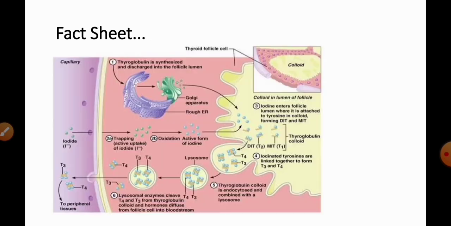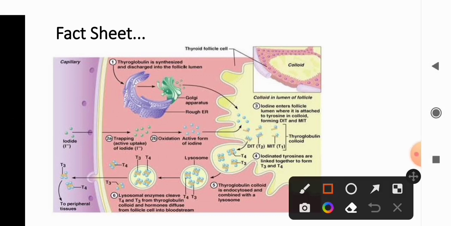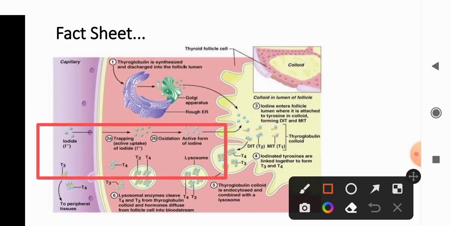Fact available for this question in form of figure, where you can see the iodine molecules when enter into the cell membrane.